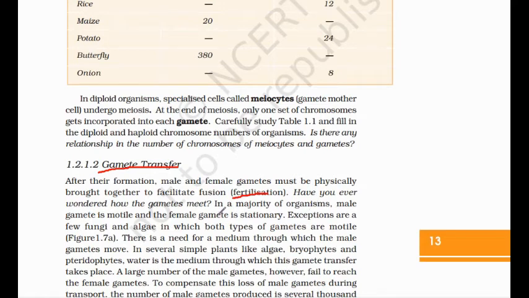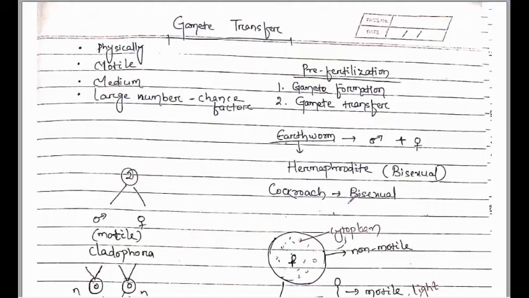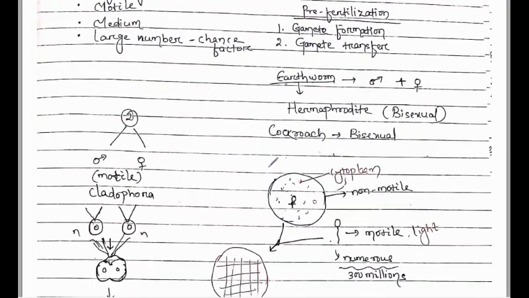Next, about motility. In most organisms, the male gametes are motile and the female gametes are non-motile, but there are exceptions. In fungi and algae, both the male and female gametes are motile. In most organisms, the female gamete is non-motile and the male gametes are motile, very small in size and very light in nature, to facilitate the fertilization process.